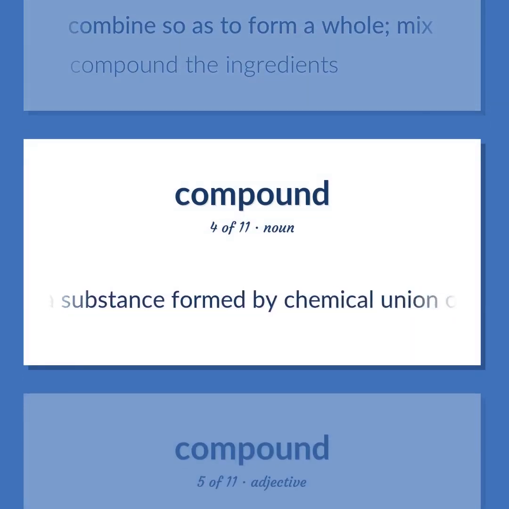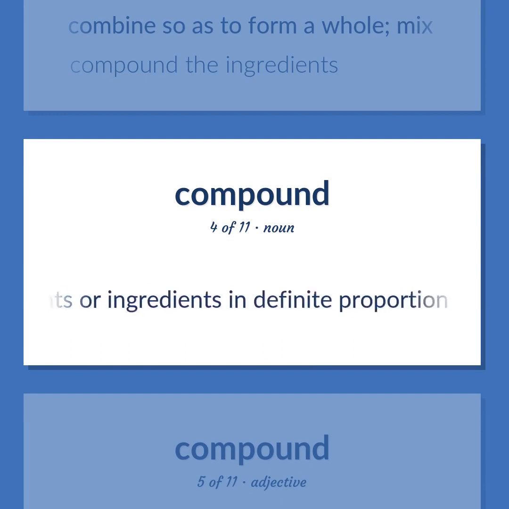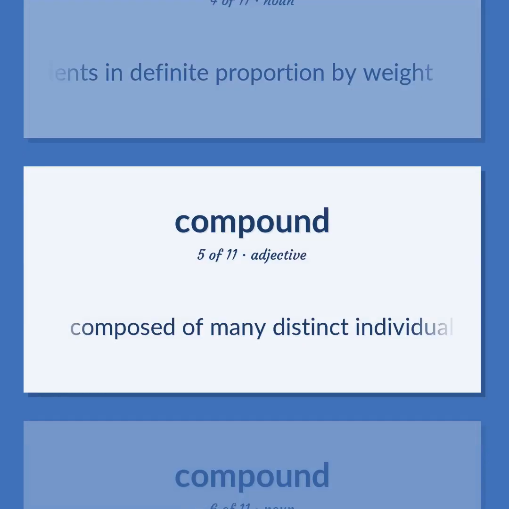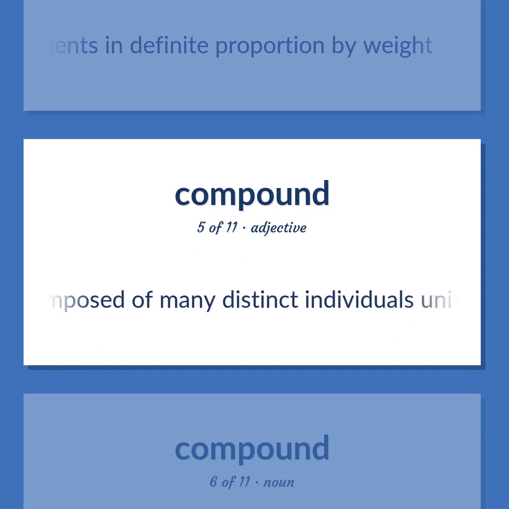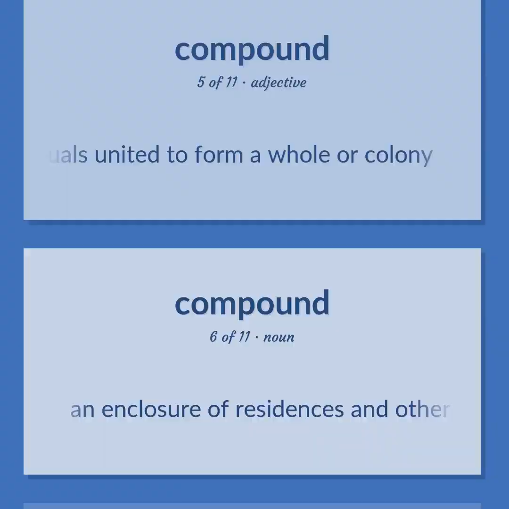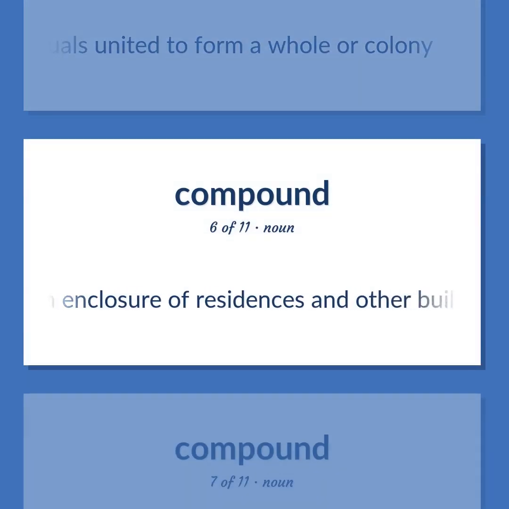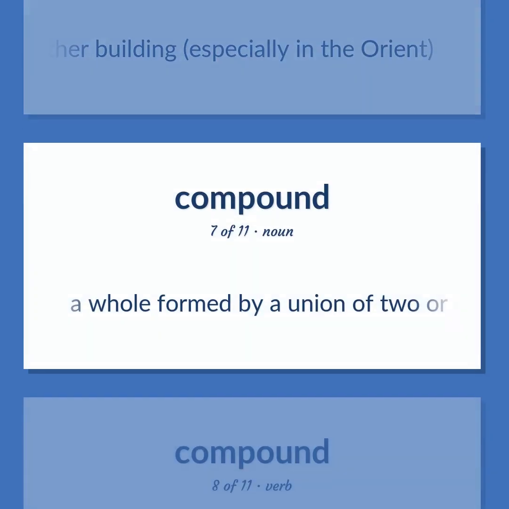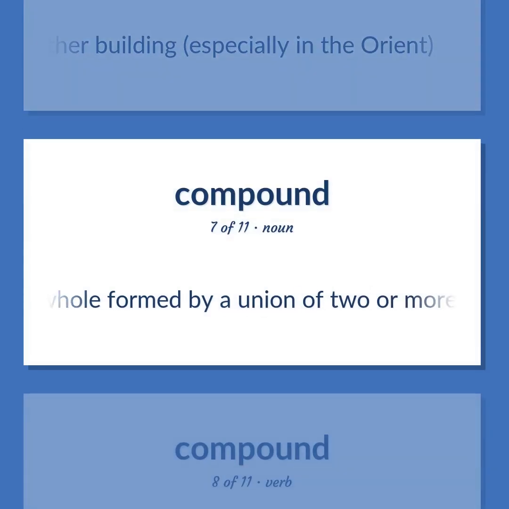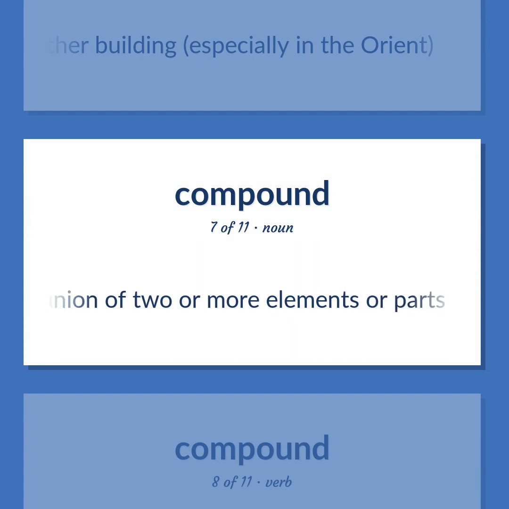Chemistry: a substance formed by chemical union of two or more elements or ingredients in definite proportion by weight. Composed of many distinct individuals united to form a whole or colony. An enclosure of residences and other buildings, especially in the Orient. A whole formed by a union of two or more elements or parts.